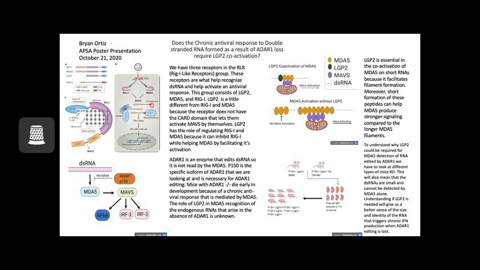So we can find out based on their survival, and understanding if LGP2 is needed will give us a better sense of the size and identity of the RNA that triggers chronic interferon production when ADAR1 editing is lost.